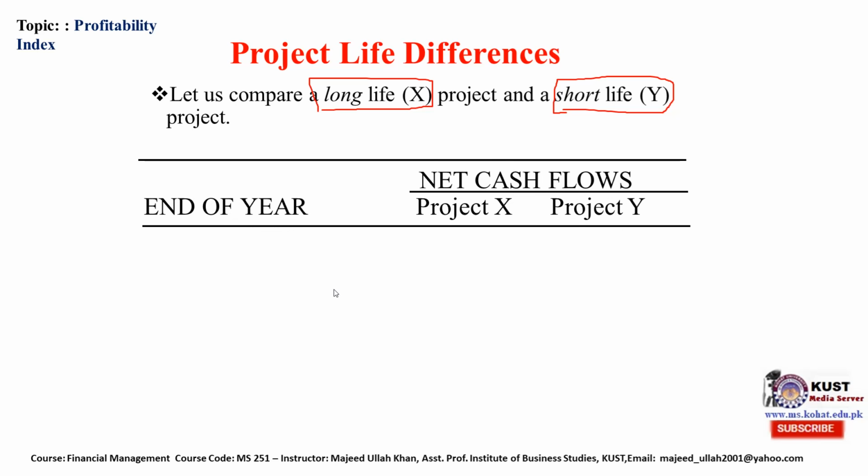Both projects, X and Y, again we are moving with the assumption that X and Y are mutually exclusive projects. Mutually exclusive means if we accept one, then we will not accept the other. We can't accept both simultaneously.